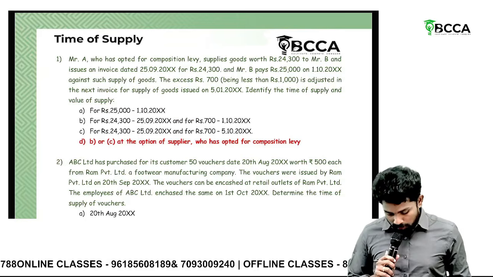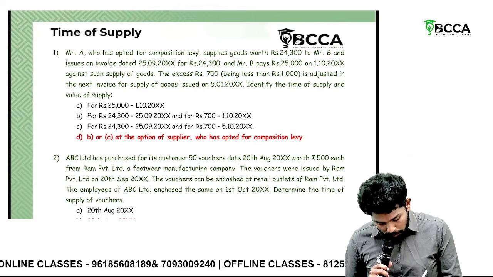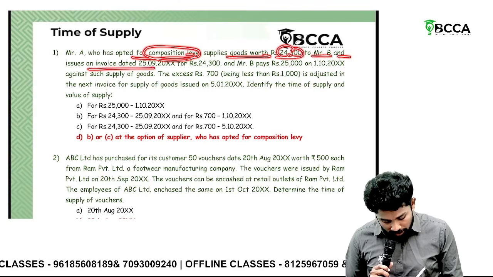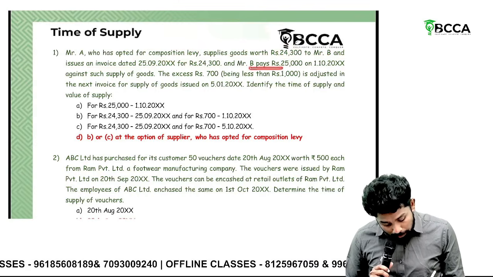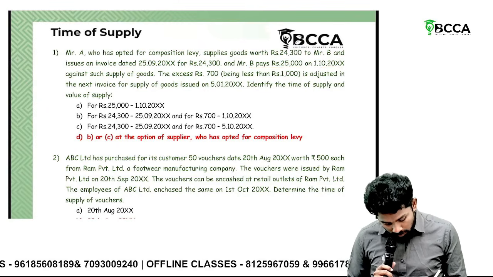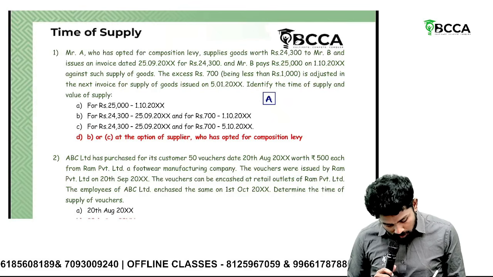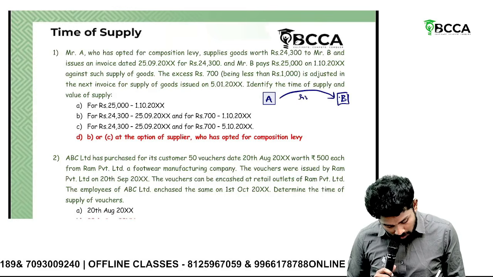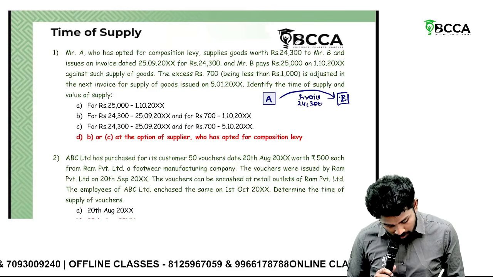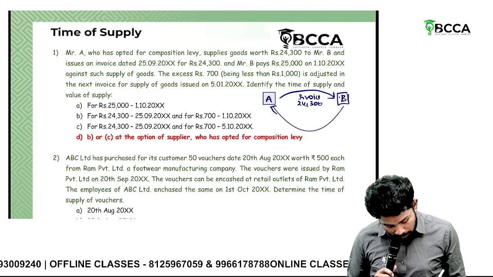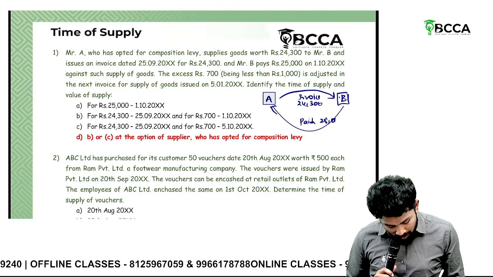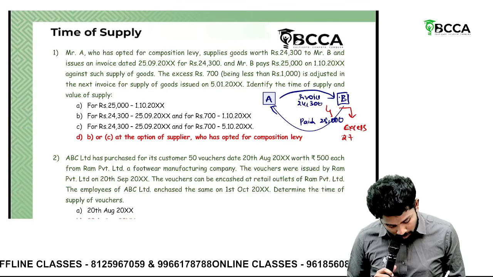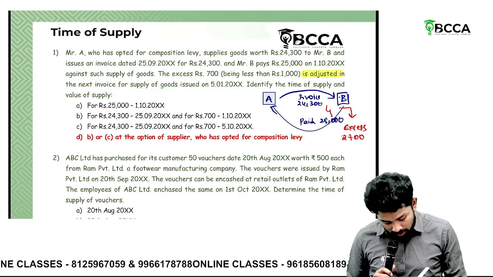We are under time of supply. Mr. A, who has opted for composition levy, supplies goods for 24,300 to Mr. B and issues an invoice for 24,300, and B pays 25,000 on 1st October. Sir, see, A is the supplier, B is the recipient. Now A has raised an invoice for 24,300. But B has paid 25,000. Excess he paid is 700, which will be adjusted in the next invoice.